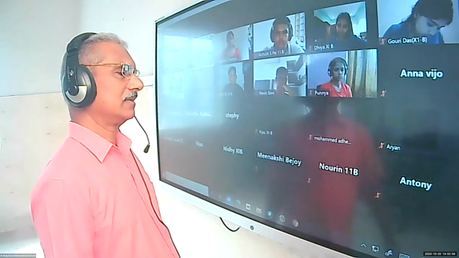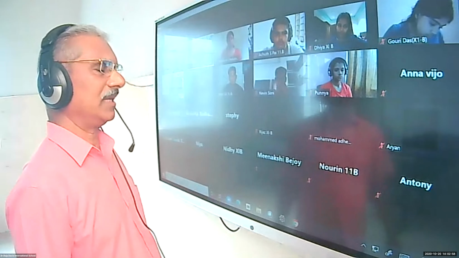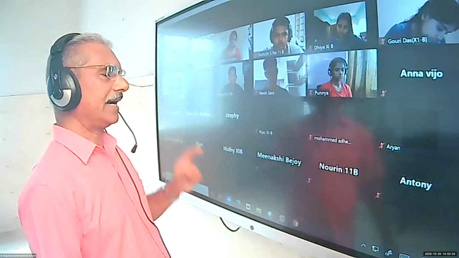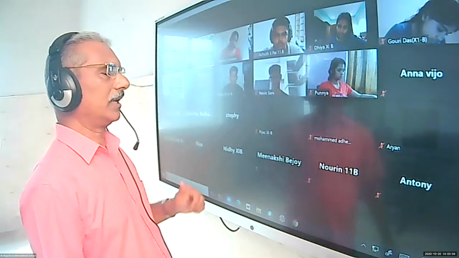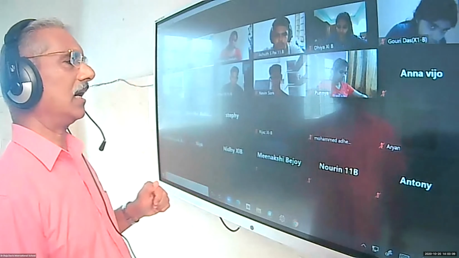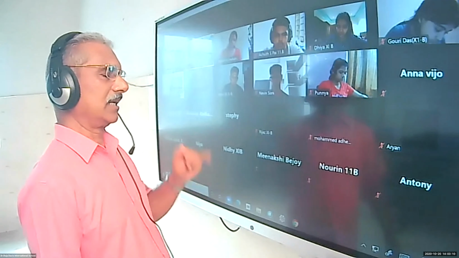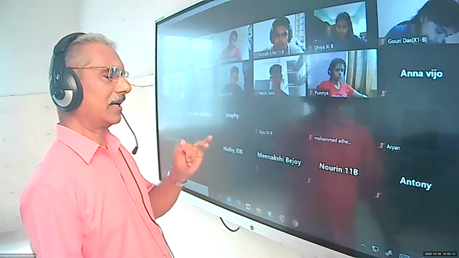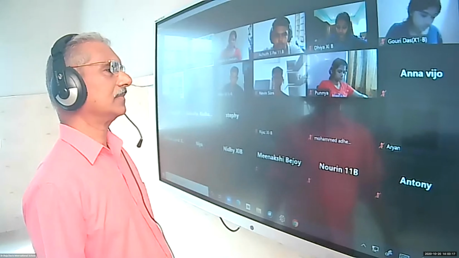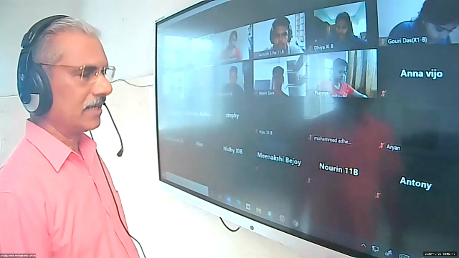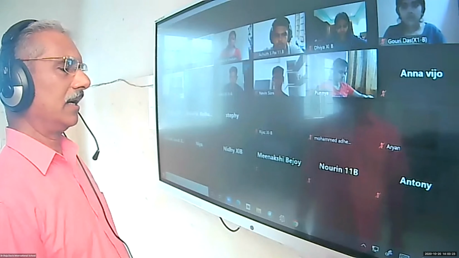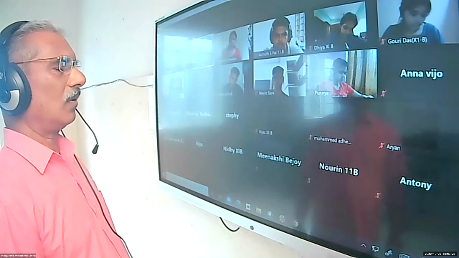And the 11 gases are hydrogen, oxygen, nitrogen, then chlorine, fluorine, and the others are noble gases, helium, neon, argon, krypton, xenon, and radon. So these are the 11 gases which are seen normally under room temperature.